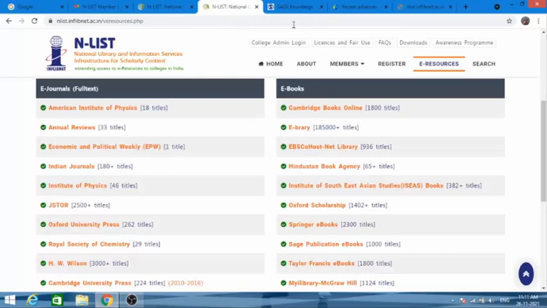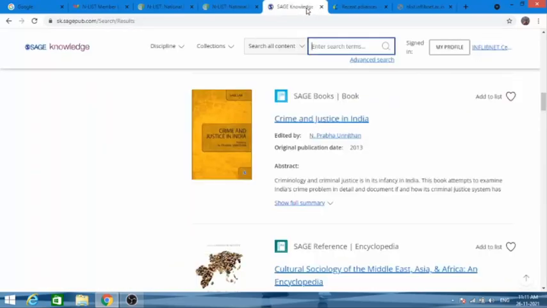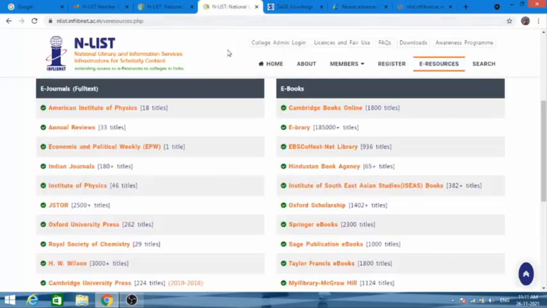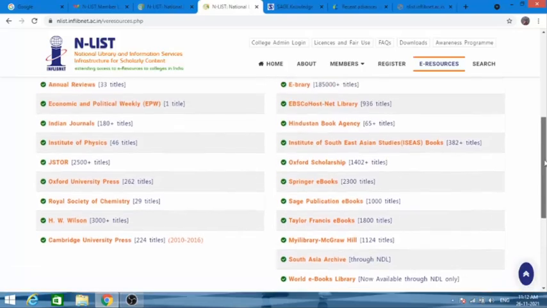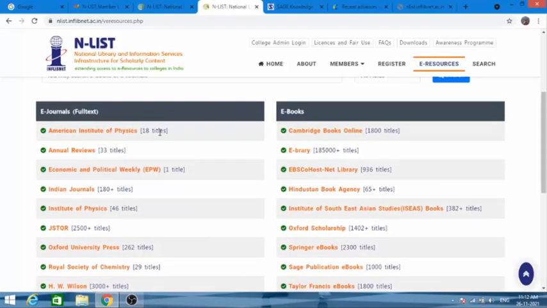Now as the website opens in a new tab, this original tab will remain open for you anytime. So you can go through other resources also. These resources are available on this page. There are a number of resources available here, and they are updated every month.